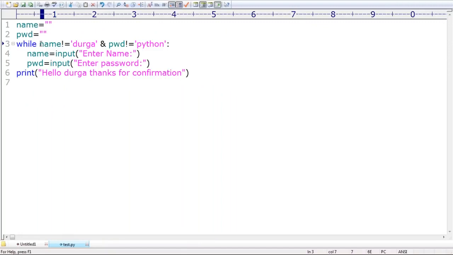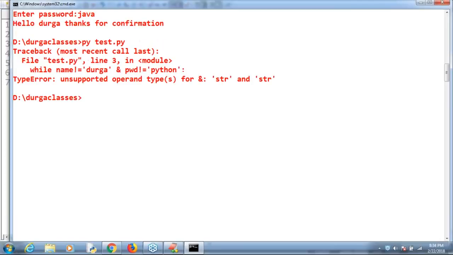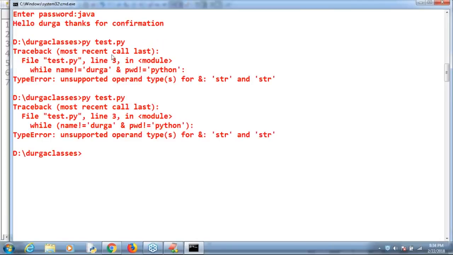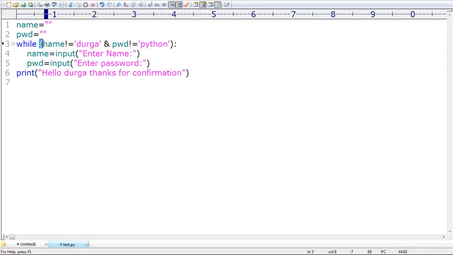Yes, one minute, please wait. Of course, it's not required. It is by default not treated as a Boolean value. By default, it's not treated as Boolean value. Let me cross check. Am I making any mistake?